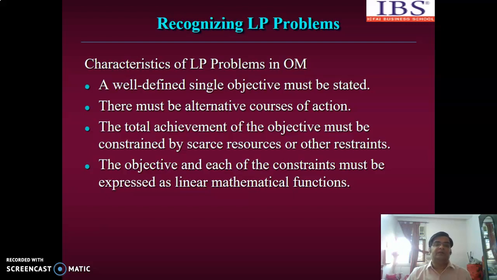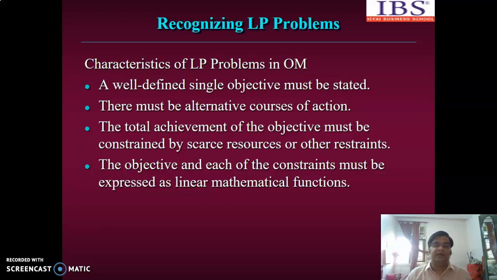Number three, the total achievement of the objective must be constrained by scarce resources or other restraints. As we discussed, there is always scarcity of resources, which in linear programming we express as constraints. Suppose labor hour of Maruti is a constraint.